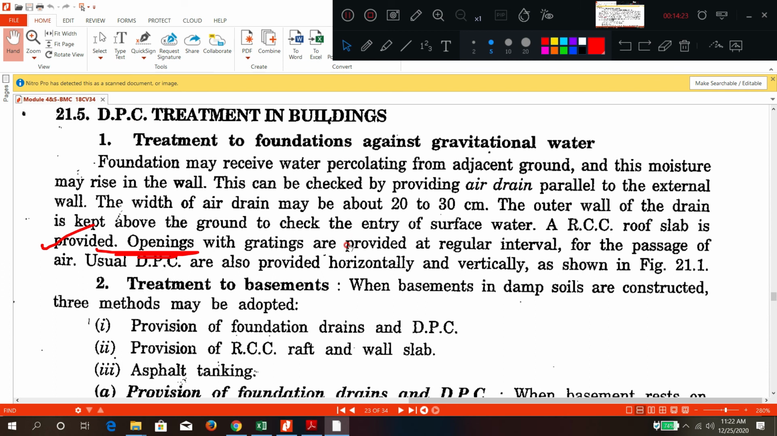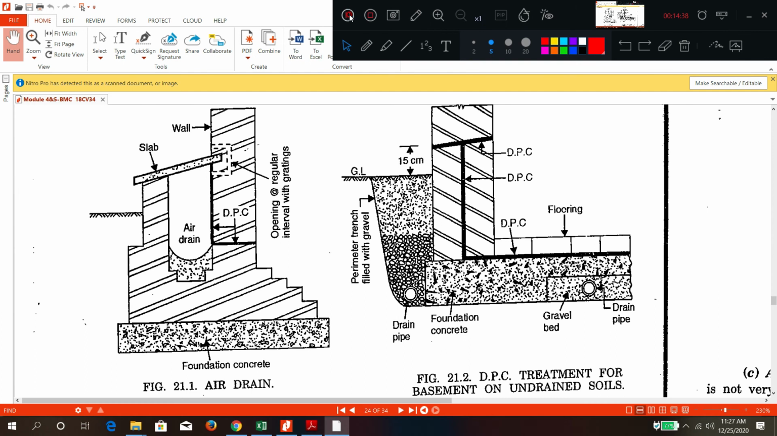So how is the DPC treatment done? Treatment to the foundation against gravitational water. So what are they doing here? Here you can see different types of treatment methods applied for a building. Provision of air drain. So what are they doing?